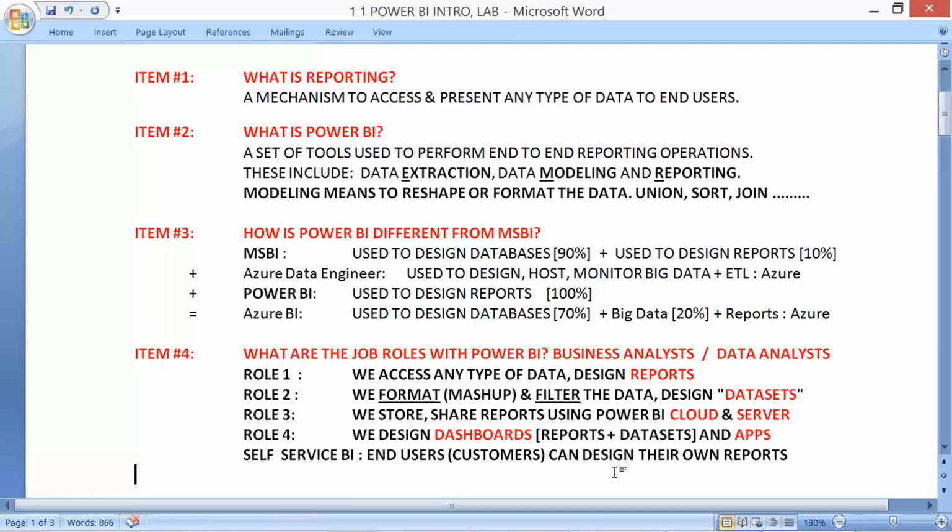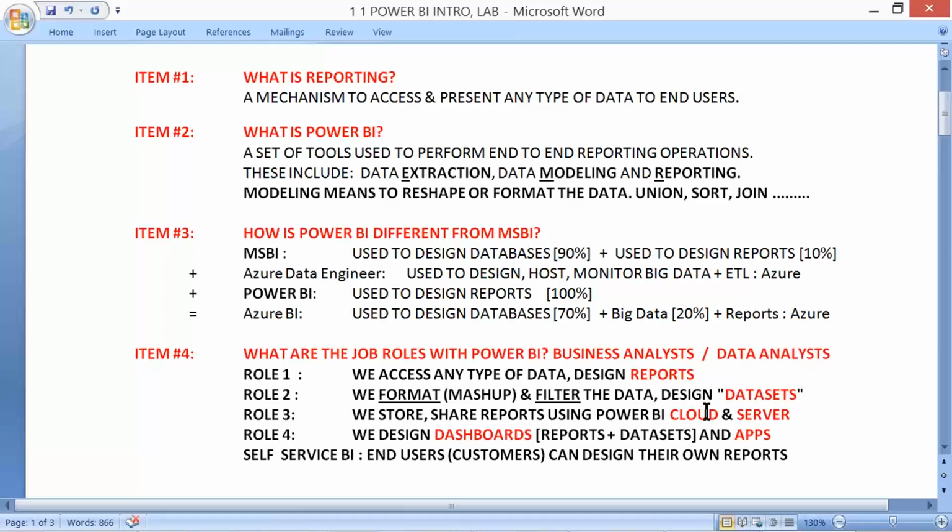Now, you got some idea. Power BI is a reporting environment, but to the left of it is MSBI, and to the right of it are your data engineer components. Our data source providers can be MSBI developers or Azure data engineers. From there we get the data sources, and we need to create something called data sets and post them to the cloud.